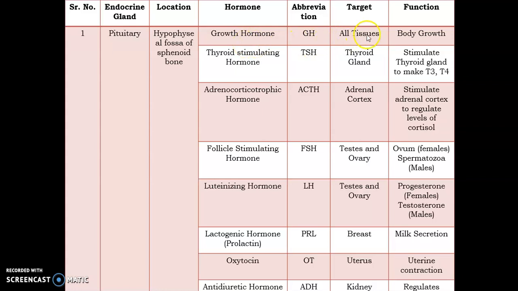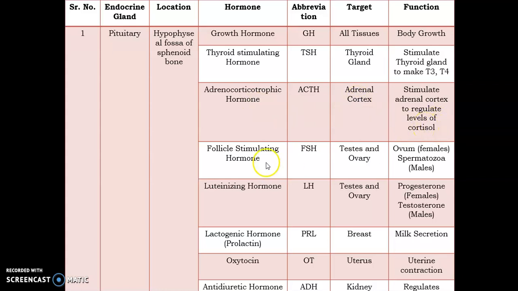Growth hormone targets all tissues and the major function is body growth. Thyroid stimulating hormone targets the thyroid gland and its major function is to make T3 as well as T4. Adrenocorticotropic hormone's major target is the adrenal cortex of the adrenal gland, which regulates the levels of cortisol in human blood.